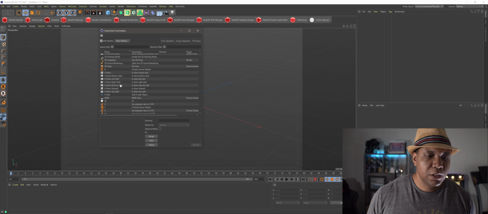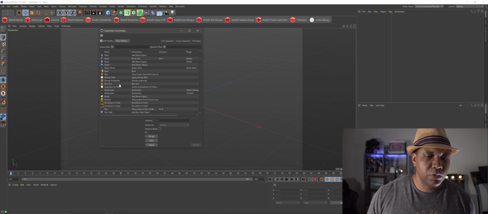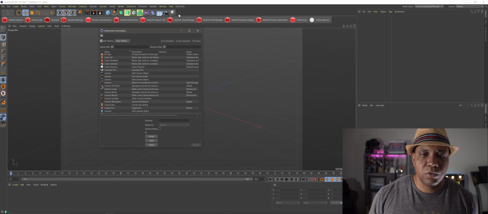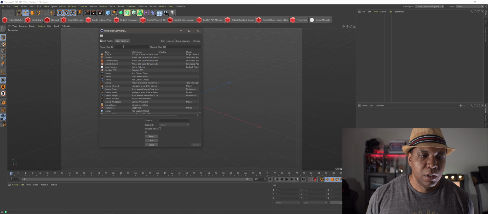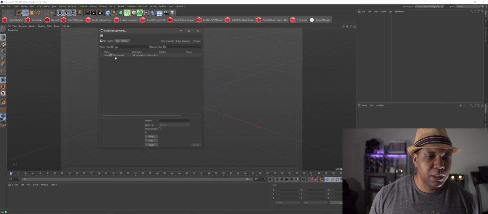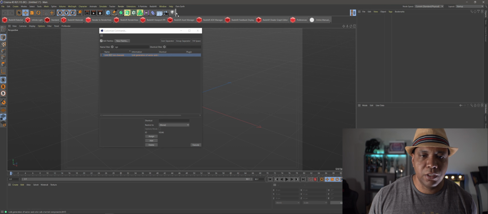And so all these icons here are stuff inside of Cinema 4D that if we wanted to quickly reach it, we could drag it up to our upper panel right here, so that we could quickly access it. So let's say I want to do my link to XYZ subchannels. So what I would do is just click, drag it up here, and you see that I put it over here on the right hand side. You just have to click and drag it over, and now I have it right here.